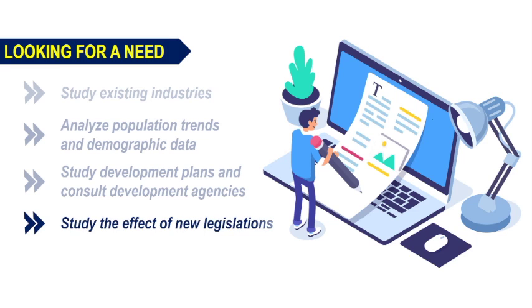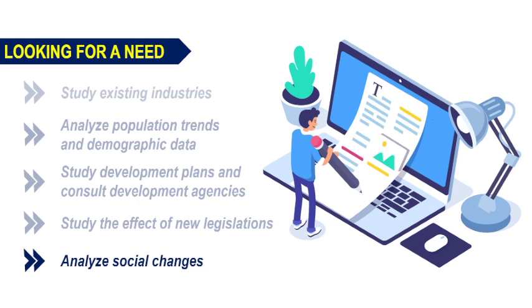Then study the effect of new legislations, like for example, the government wants environmental friendly items. So, anything which is protecting the environment, like non-conventional sources of energies like solar things basically, you can think of all these things which will protect the environment. So, that is always on the priority of the government. Then analyze the social changes like the purchasing power. I have already explained, people have different purchasing powers depending upon the area, depending upon how influential that area is where people are living. Then their changing lifestyles and changes in the living standards.